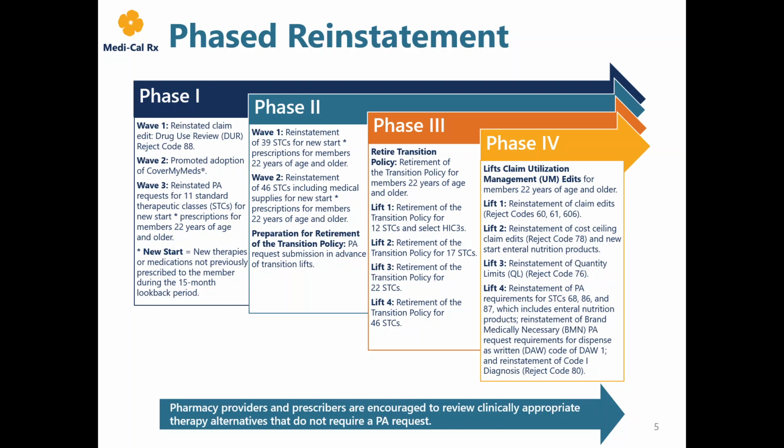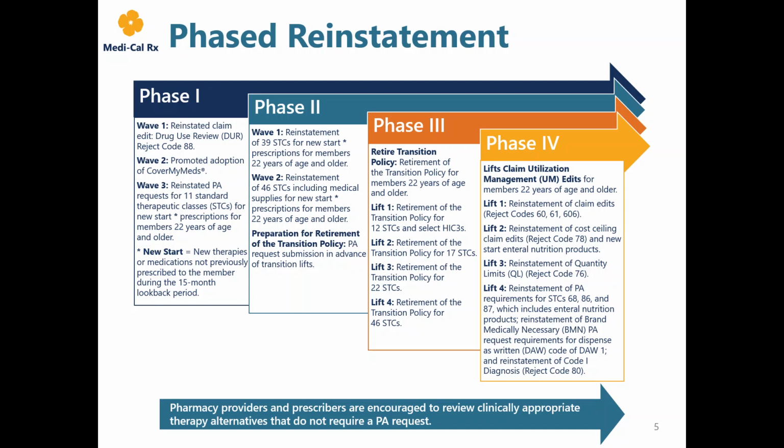Phase 3 included 4 separate lifts, which retired the transition policy for members 22 years of age and older. Lift 1 retired 12 STCs and 6 HIC-3s. Lift 2 retired 17 STCs. Lift 3 retired 22 STCs. And Lift 4 retired an additional 46 STCs.